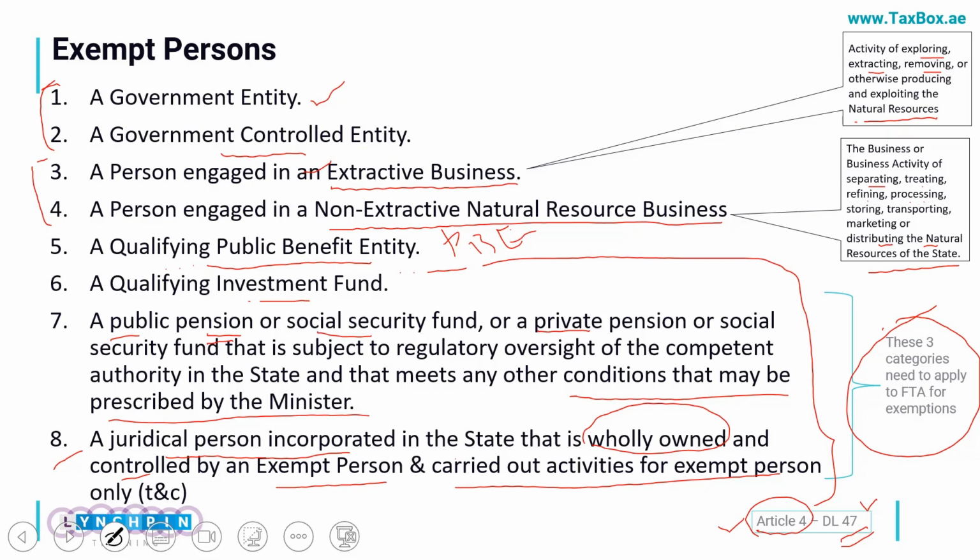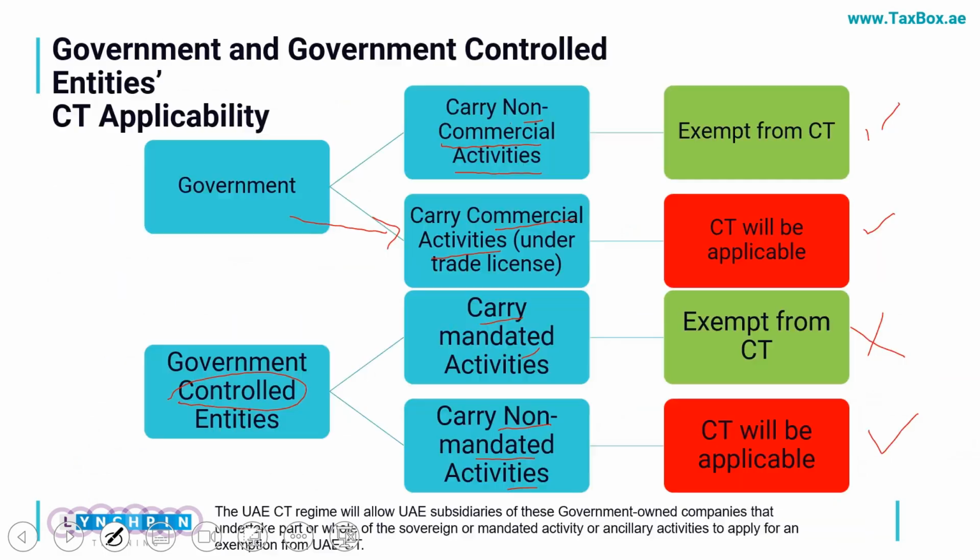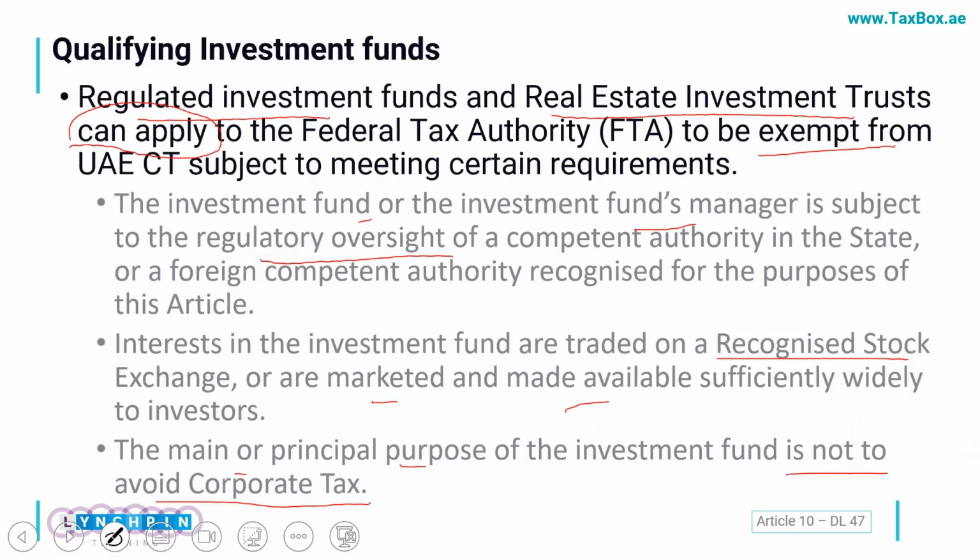So exempt persons are entities who are exempt from all of their income. Exempt income is a specific area which we'll see in future, where such income, if anybody is earning, would be exempted. Hopefully you are able to understand all the queries.